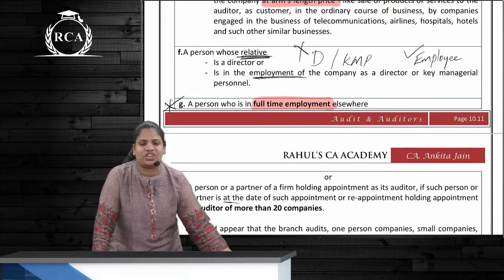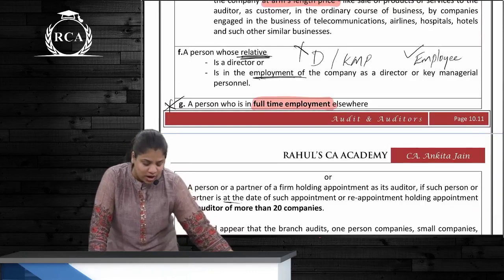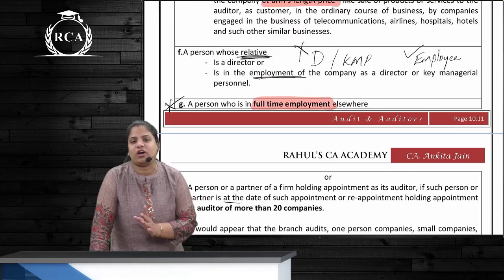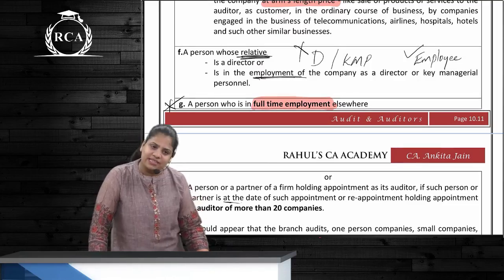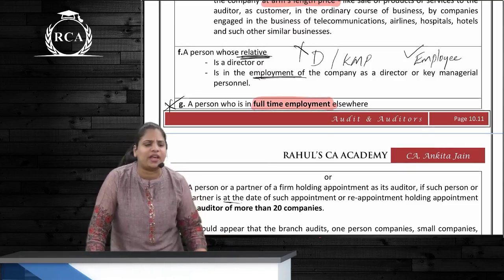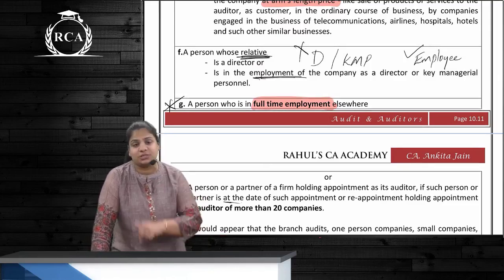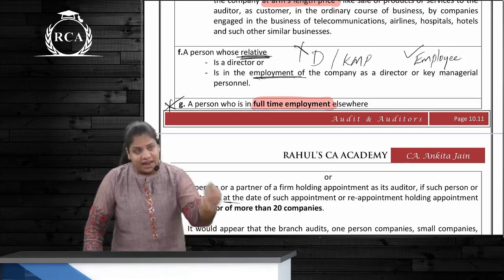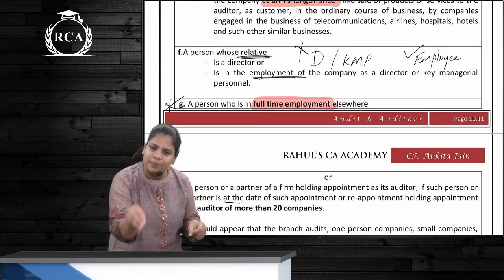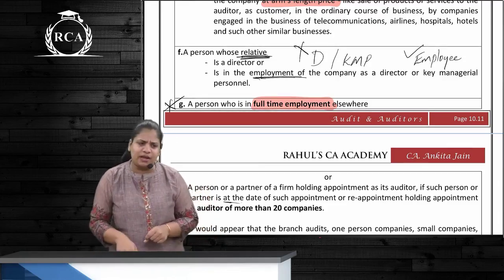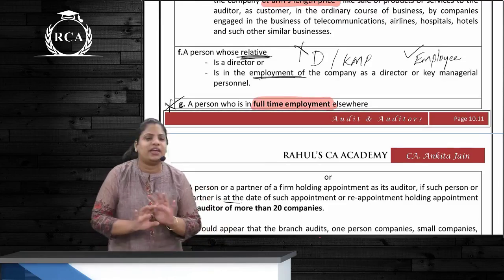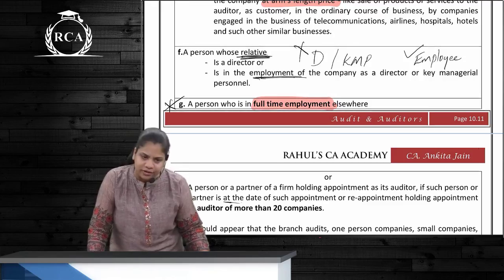Next disqualification is a person whose relative is what? Either a director or a KMP, whether or not they are in employment. Executive, non-executive director, any type of director, or KMP, then this person is going to be disqualified. If the relative is an employee of the company, can the person be an auditor? Yes, he can. Only if the relative is a director, then he cannot be the auditor, correct?